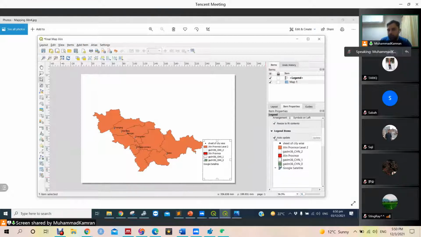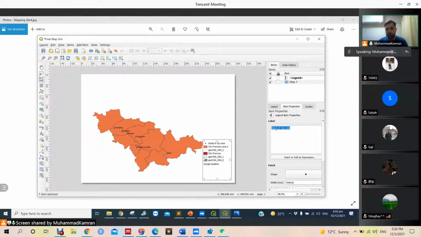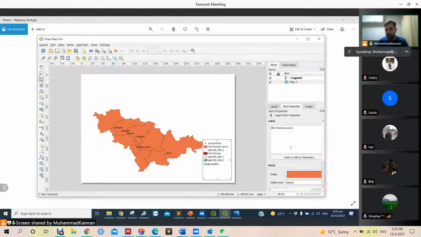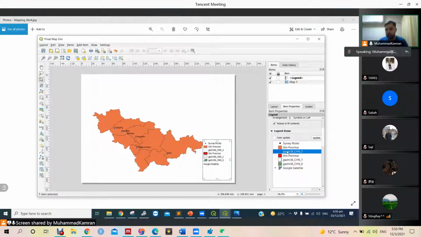For the legend, we will first of all close the auto update. Then we can double click on anything and we can say survey points and change the name, and then go back like this. Jilin province level 2 is not looking good, so we set Jilin province and then go back. GADM CHN is not very convincing, and we need to remove these all layers from here because we do not need it anymore.